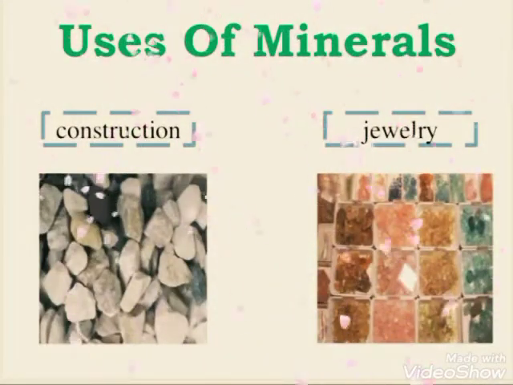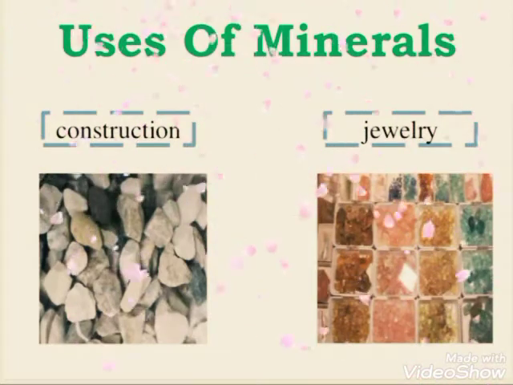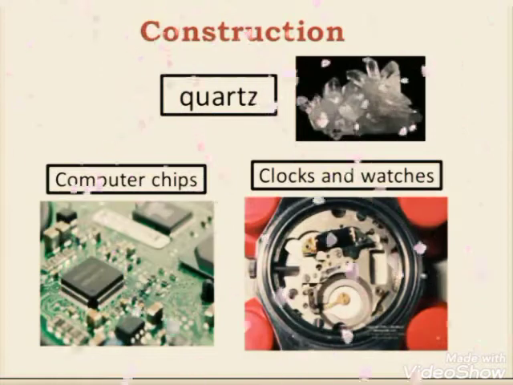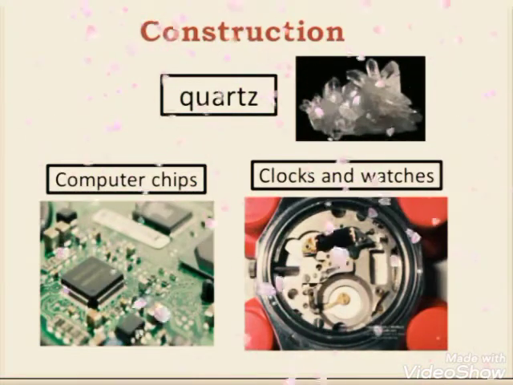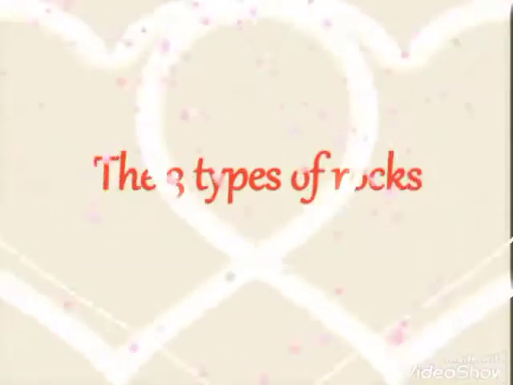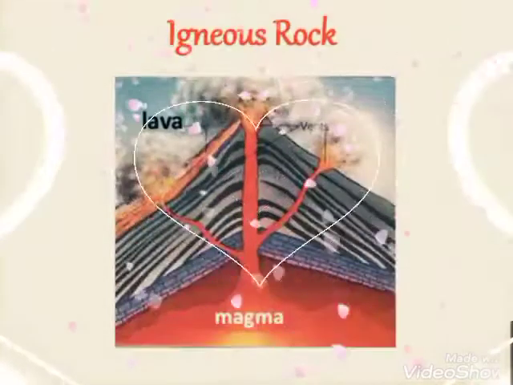Now let us talk about the uses of minerals. In construction and in jewelry making, in construction we can use quartz, computer chips, and clocks and watches. Now there are three types of rocks. Number one is igneous rock, then sedimentary rock, and the last one is metamorphic rock.